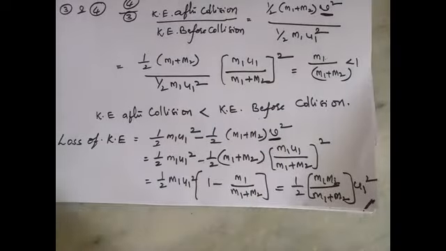This is the loss of kinetic energy during the inelastic collision. So this is all about the inelastic collision in one dimension.